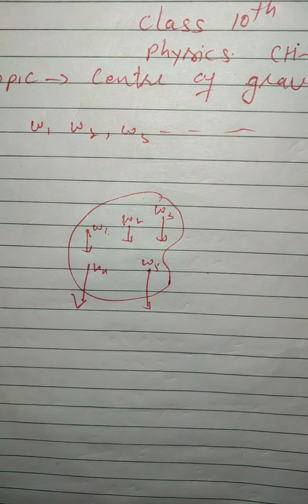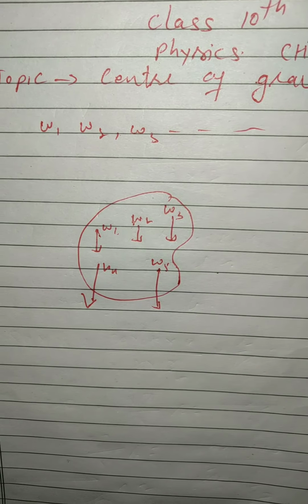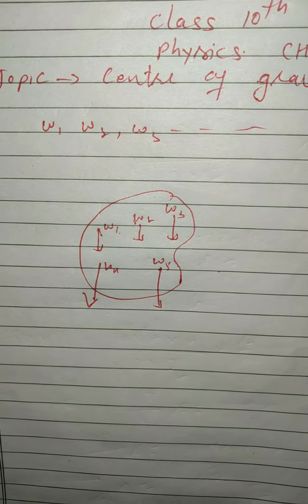A body is made of a number of tiny particles, having different weights, considered W1, W2, W3 and so on.